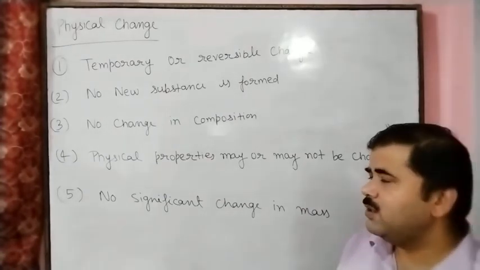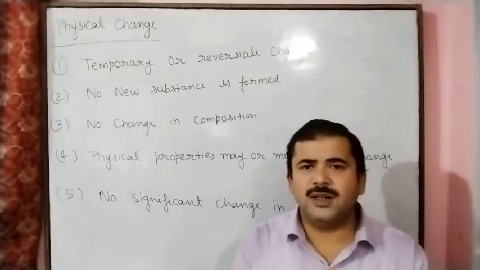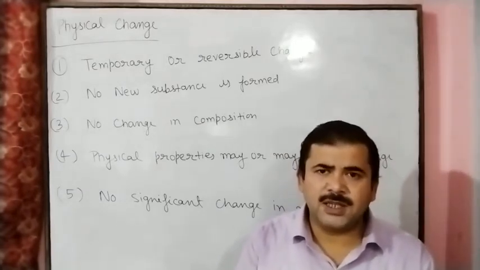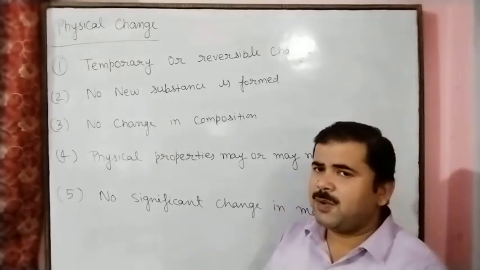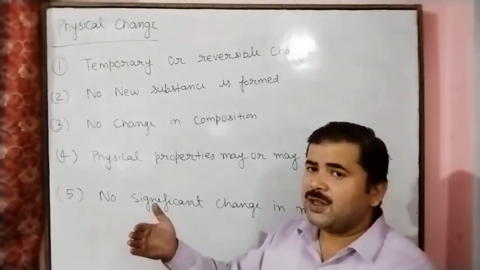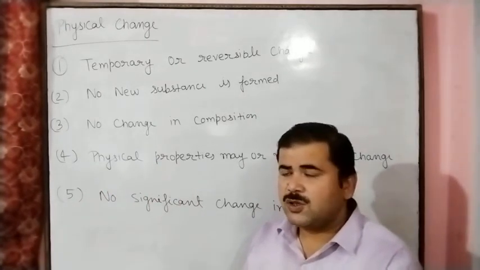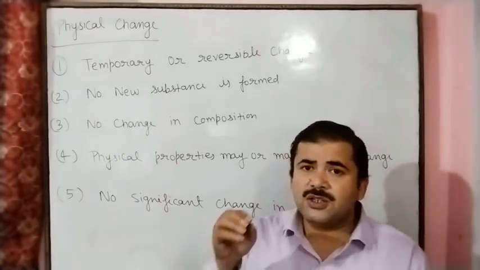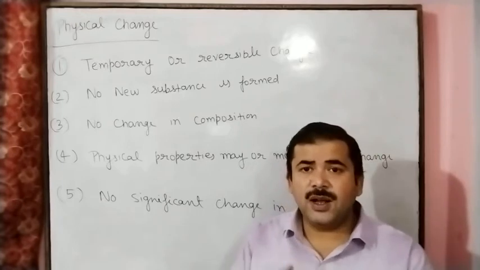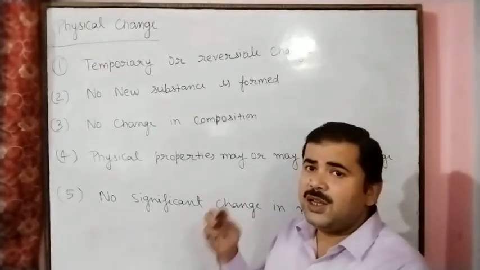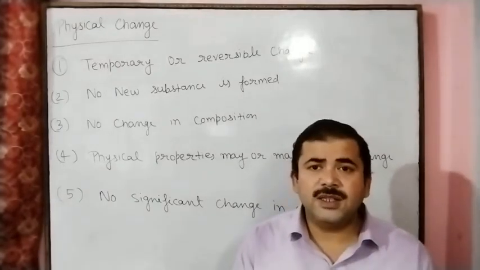For example, suppose you are taking solid water, the ice form of the water, and you change the solid ice into liquid water. We will heat this. By giving heat energy, the solid form of the water changes into the liquid form, and by again giving heat energy, the liquid water changes into the gaseous form of the water. So why does this happen?